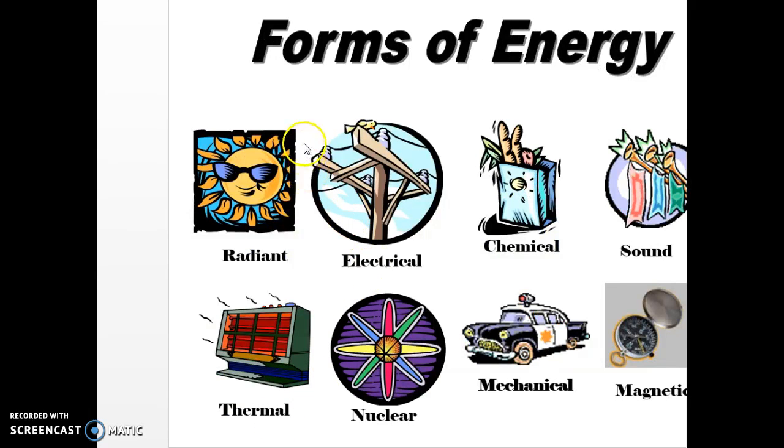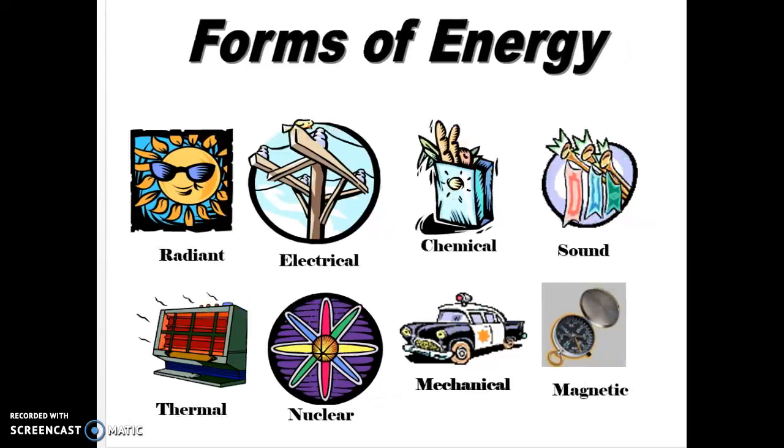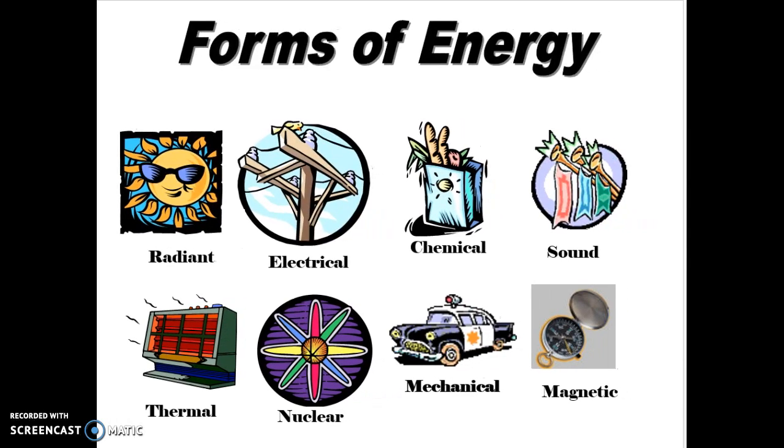Okay, we also can look at the different types of energies and classify them as being either kinetic or potential. So you have radiant energy, you have electrical, chemical, sound, thermal, nuclear, mechanical, and magnetic.